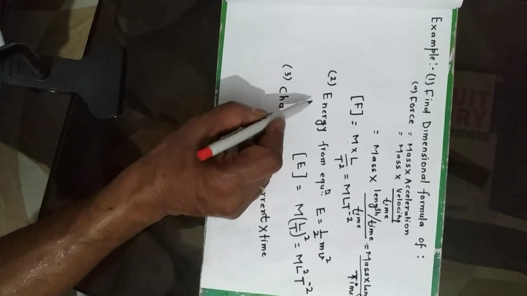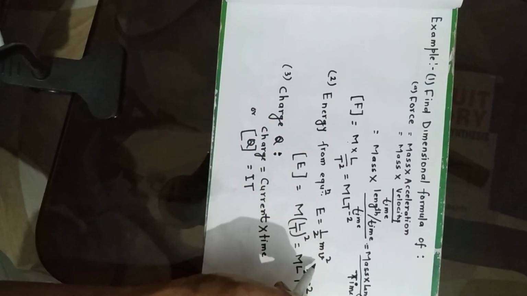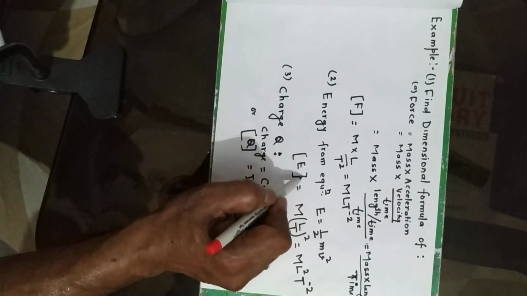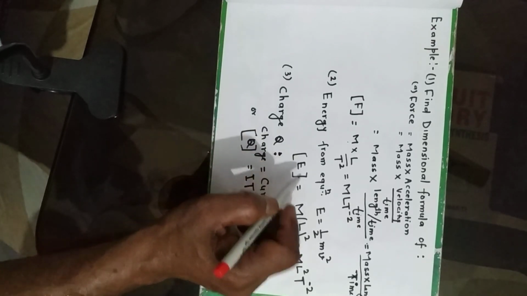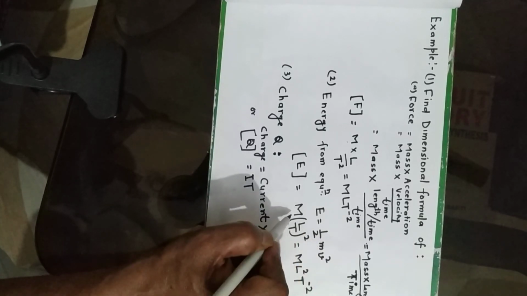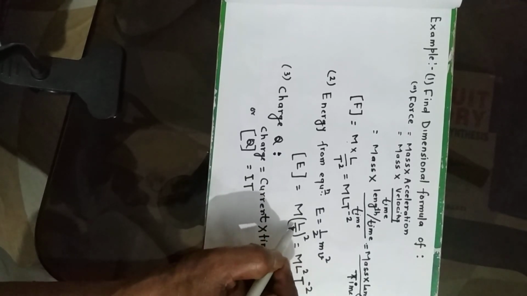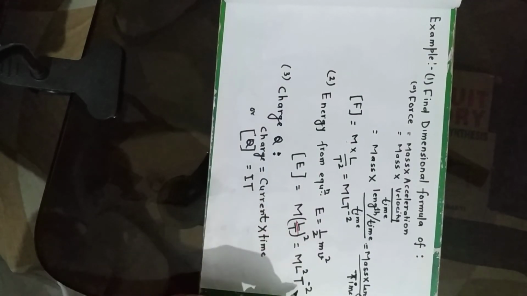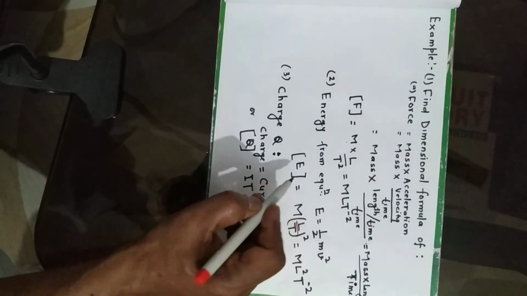Now energy. From the equation E = half m v squared, the dimension [E] equals half, which is dimensionless, times M for mass, and v stands for L by T, velocity, length divided by time. This is squared, so it comes to M L^2 T^-2. So the dimension of energy is M L^2 T^-2.